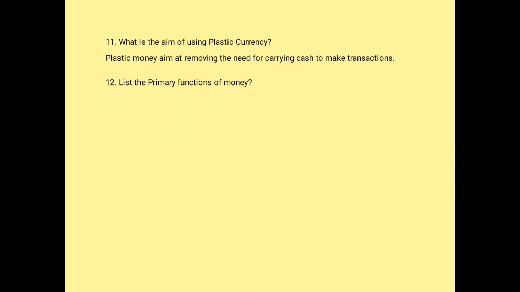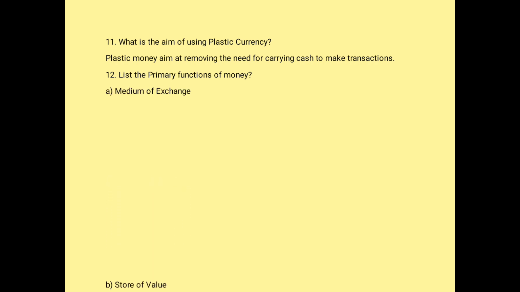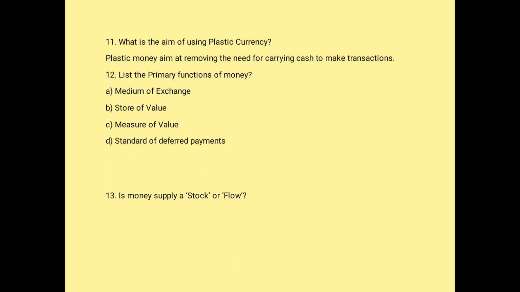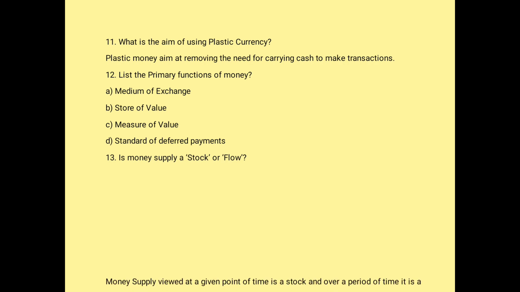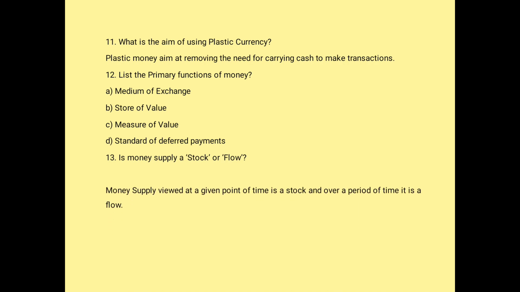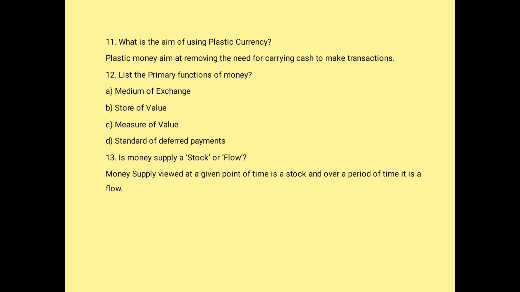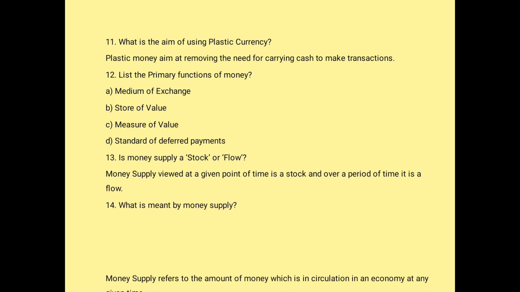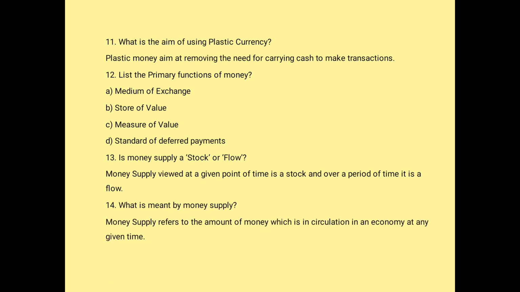List the primary functions of money. It is a medium of exchange, store of value, measure of value, and standard of deferred payment. Is money supply a stock or a flow? Money supply viewed at a point of time is a stock, and over a period of time we call it a flow. What is meant by money supply? Money supply refers to the amount of money which is in circulation in an economy at a given time.